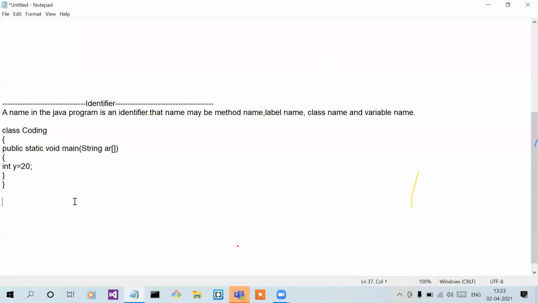Okay, so do you guys understand? So there are a total of 5 identifiers. First one is Coding, the name of the class. Second one is main, the name of the method. Third one is String. String is already a predefined class name. Fourth one is AR, which is the name of the array. You can write something else also, depends on you. And the last one is y, the name of the variable. So a total of 5 identifiers are there.